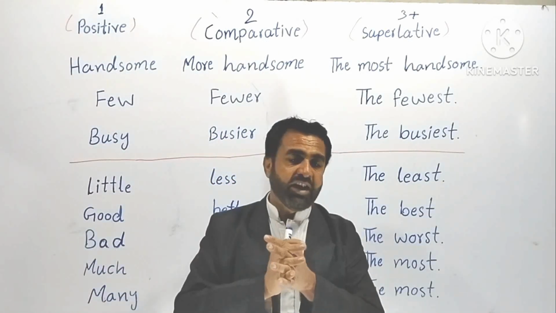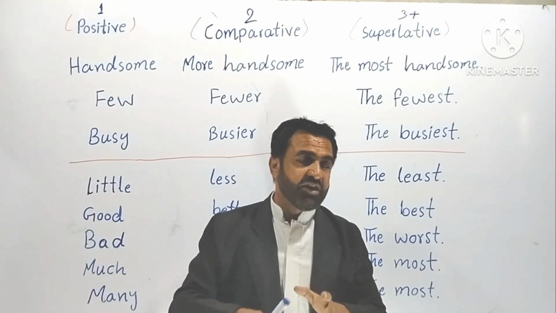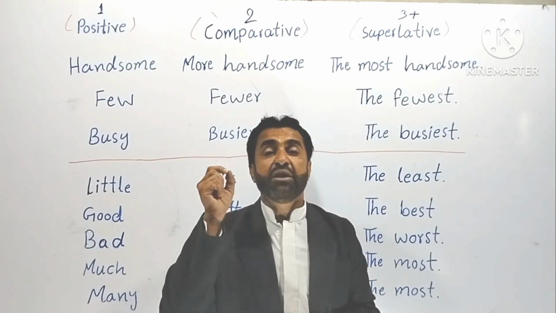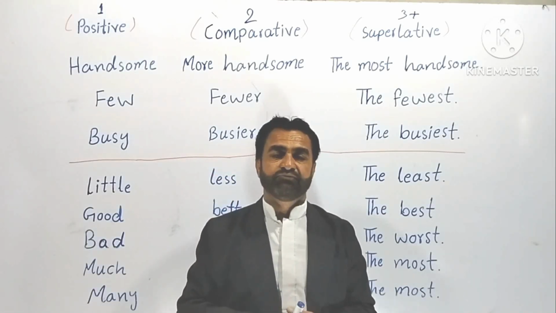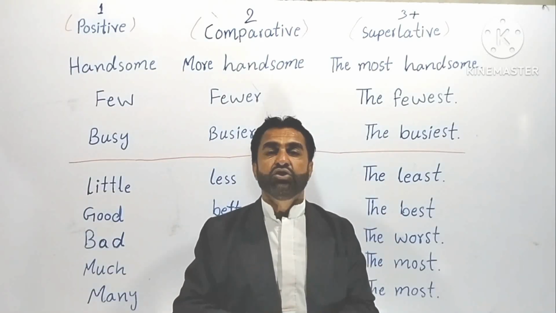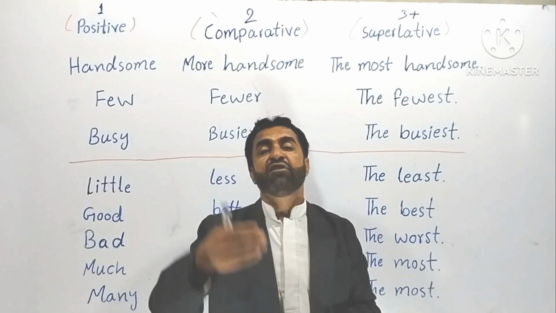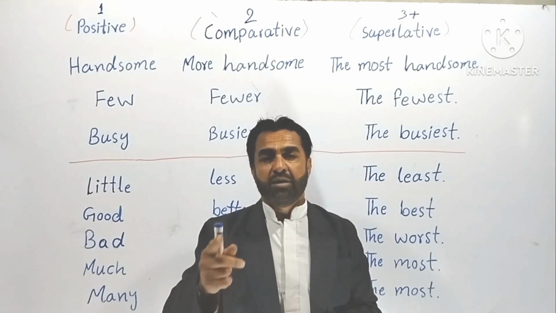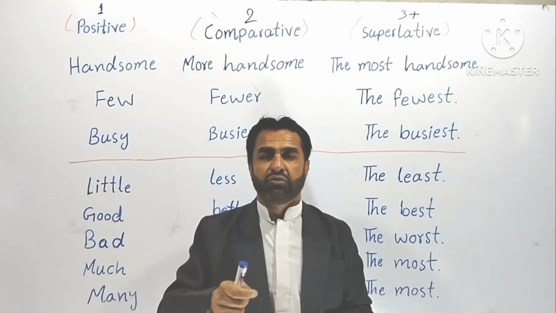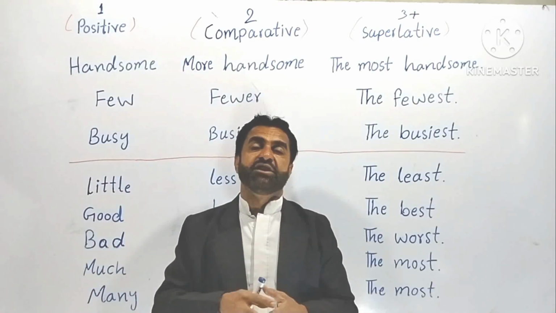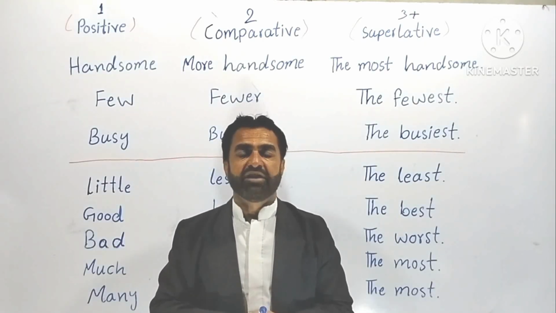Here I would like to view another rule that is a little bit different from these. The difference is that whenever an adjective, whenever a word ends with Y, we drop that Y and put I in place of Y to make a comparative degree. IER for comparative degree, and IEST for making a superlative degree.